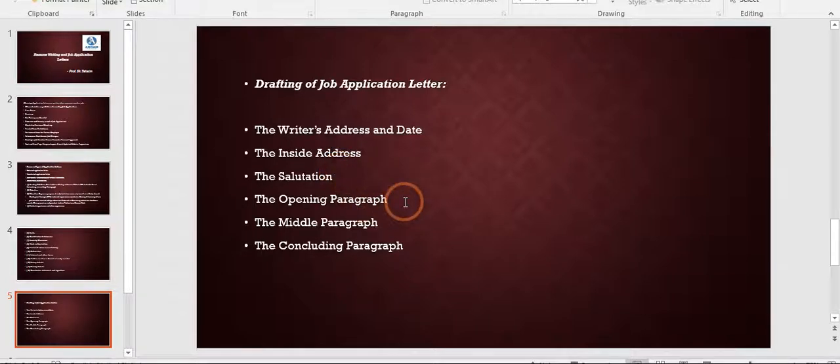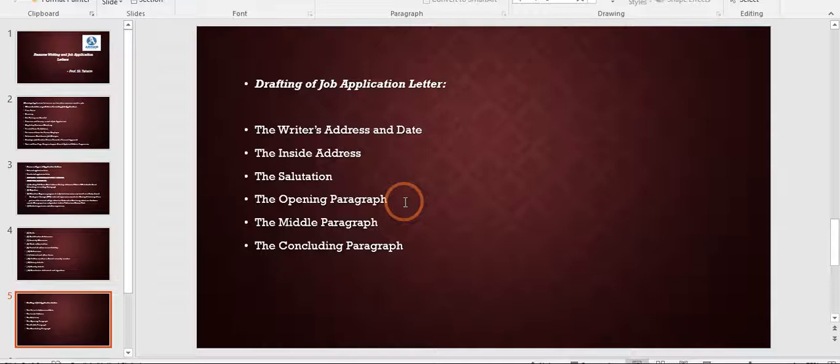After that comes the opening paragraph. Now children, as I told you, your application letter is like a sales letter. So keep in mind, the opening paragraph should attract the attention of the reader and arouse interest in them to read your application letter further, because it is like you are advertising yourself.